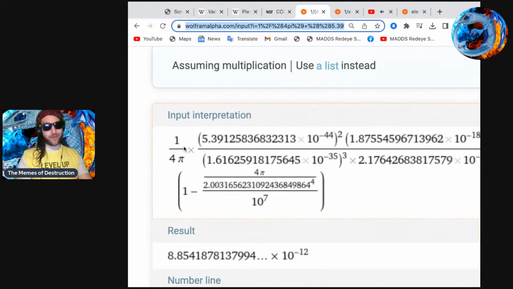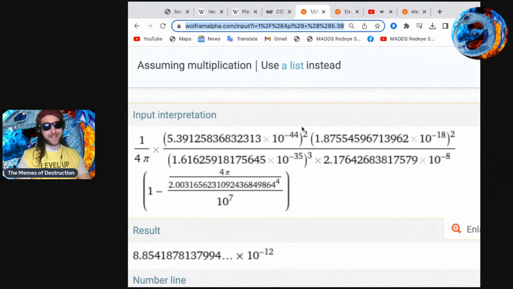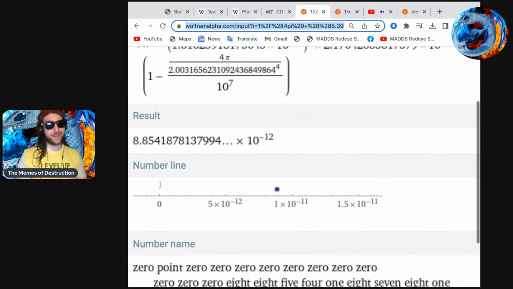We get that 1 over 4 pi, Planck time squared times Planck charge squared, all over Planck length cubed, because we're talking about spheres, so it's 3-dimensional. And then times the Planck mass. Terminal action, that 1, and then we're subtracting this out, so it's a minus 4 pi, and that's J theta right there, raised to the 4th, and then times that 10 to the negative 7. We'll just divide by 10 to the negative 7. Gives us this number right here.